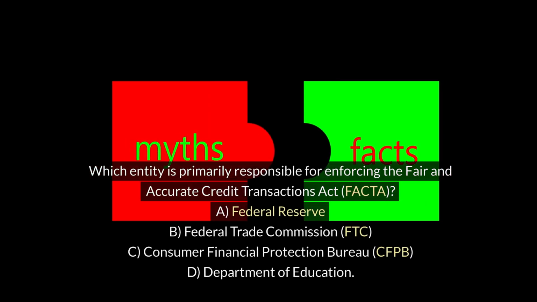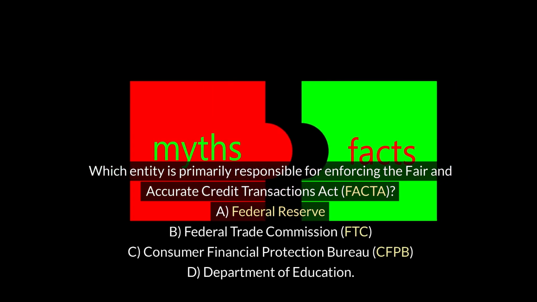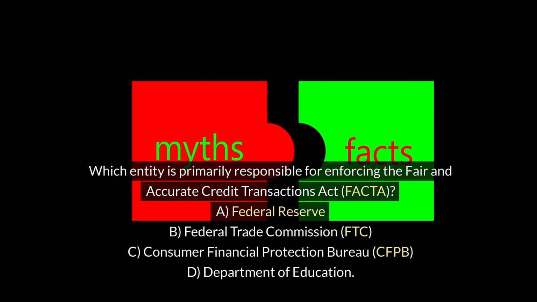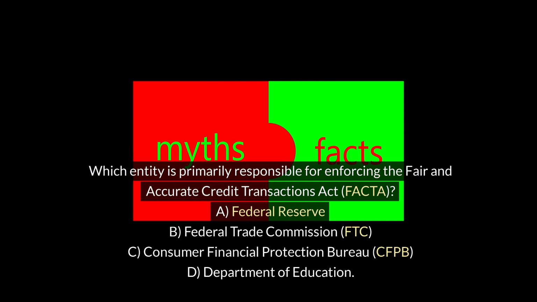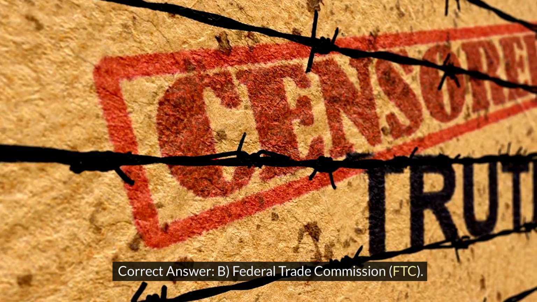Which entity is primarily responsible for enforcing the Fair and Accurate Credit Transactions Act, FACTA? A. Federal Reserve. B. Federal Trade Commission, FTC. C. Consumer Financial Protection Bureau, CFPB. D. Department of Education. Correct answer: B. Federal Trade Commission, FTC.